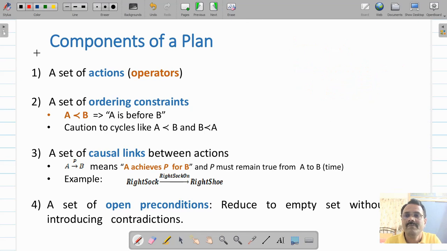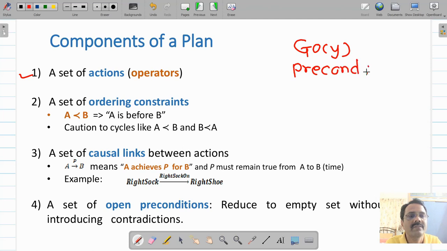For example, consider another action, go to some place Y. So here you can have a precondition that you should be at some place X, and the effector, as a result of performing this action, will be that you will be at Y.